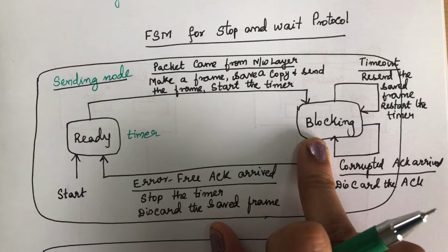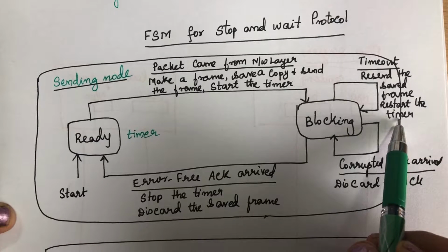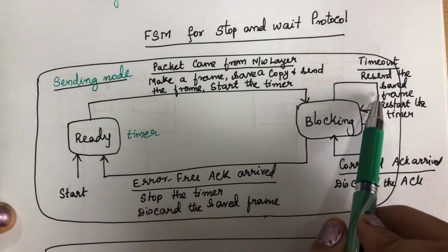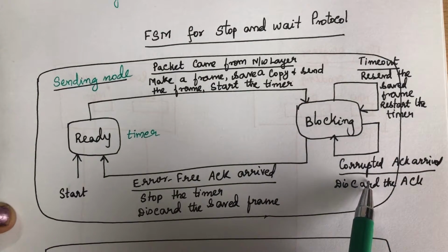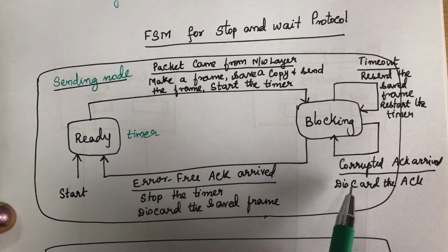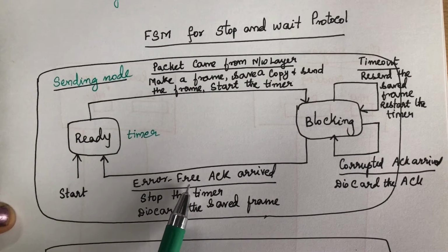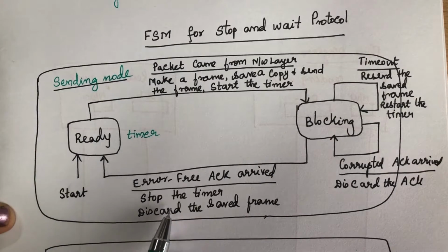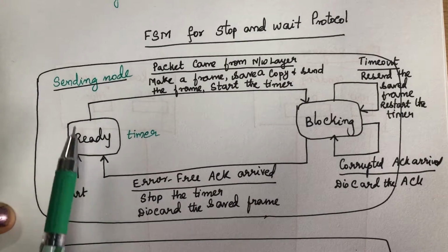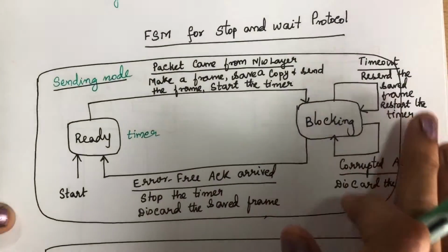So the machine will be in the blocking state. In this blocking state, when the timer is out, it will resend that frame. So this is the first action it performs. Suppose it receives a corrupted acknowledgement, it will discard the acknowledgement. And when the machine receives an error-free acknowledgement, then it will stop the timer and discard the saved frame and it will go for receiving the next frame from the network layer. Okay, you understood this? This is the sending node.